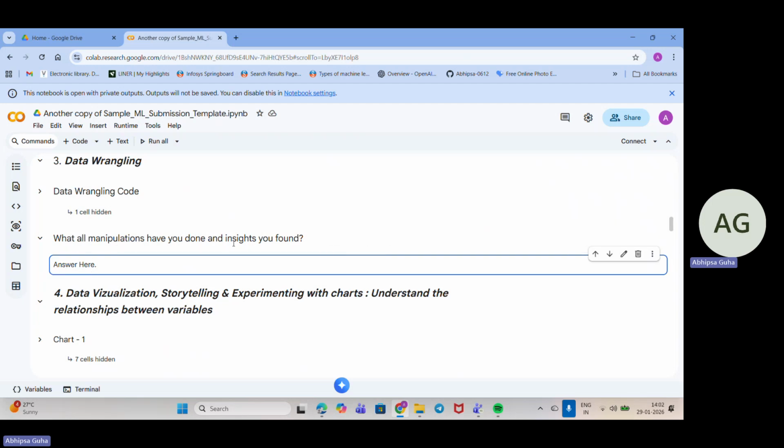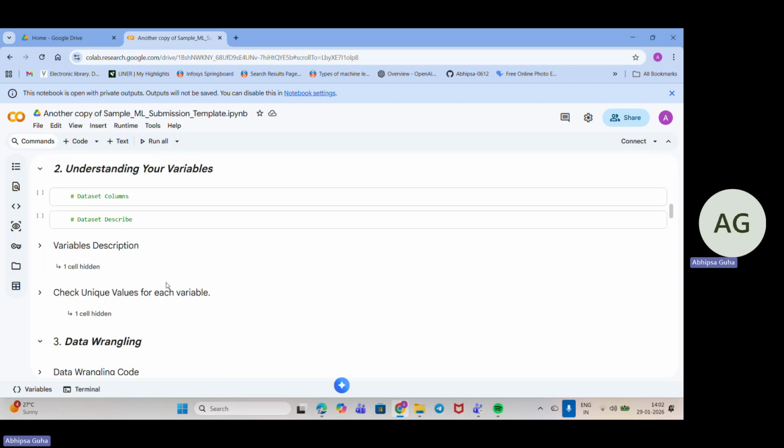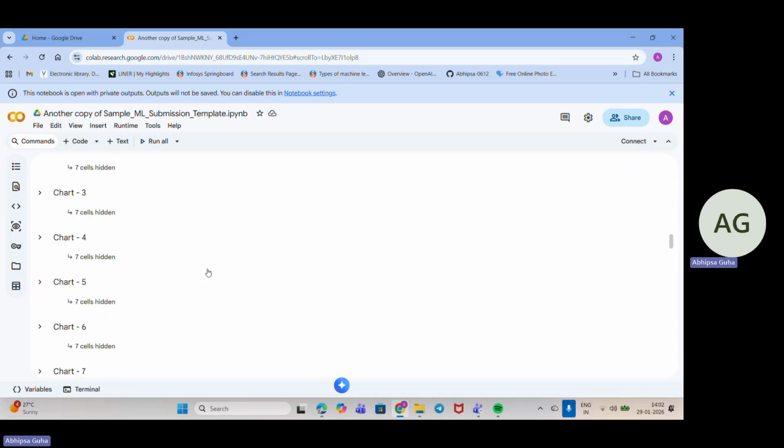All the manipulation you have done, like removing the spaces in your data, you have to mention. You have redefined the names of the columns, that you have to mention. So everything you need to mention up here. Just the code will not work. You don't need the textual part for all cells, but for the major parts you need some text. This is how you have to prepare.